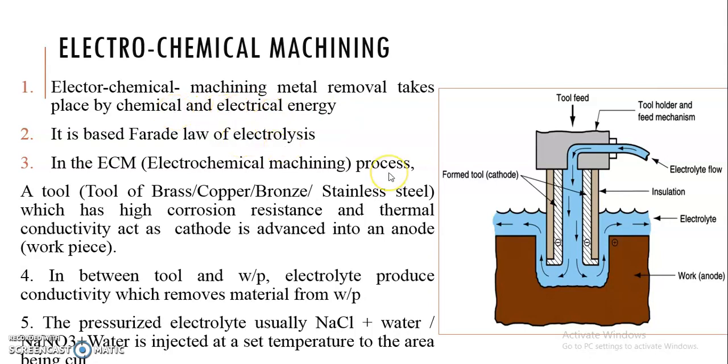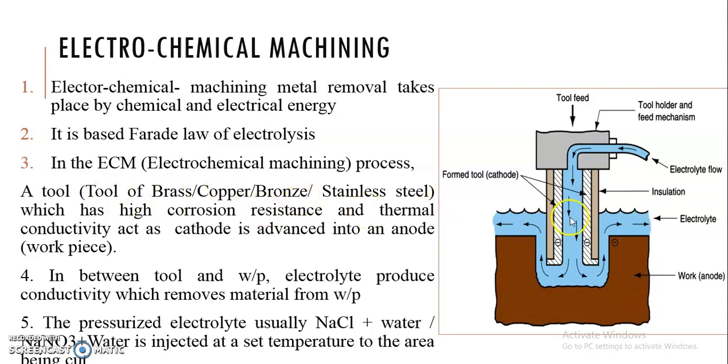Now it is basically based on the Faraday law of electrolysis, where one terminal is connected as a cathode and the second one acts as an anode, and in between them energy transformation takes place using an electrolyte. So with the help of this Faraday law of electrolysis working principle, this electrochemical machining process is carried out.